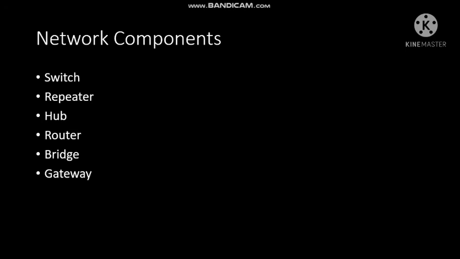Then comes repeater. Repeaters are basically amplifiers. Sometimes what happens is that when you transmit the data, when that data or signal reaches the destination, it becomes very weak and the data is not clearly understandable at the receiving end. So in between we use a repeater which amplifies the signal strength so that it doesn't become weak after reaching the destination.